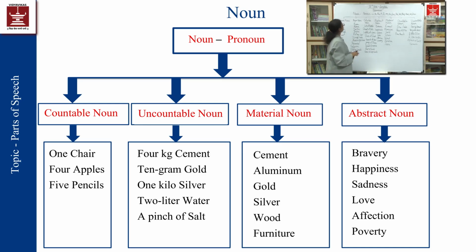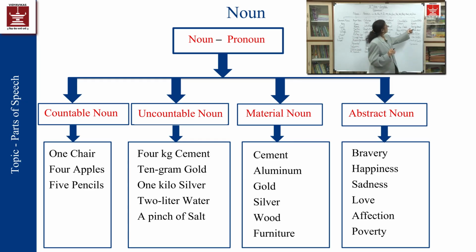So in this way, we have seen all kinds of nouns, such as common noun. Under common noun comes countable and uncountable noun. The nouns which can be counted, such as apples, mangoes, onions, potatoes, chairs, tables, the things which can be counted will be called as countable nouns. Those come under the common noun, and uncountable also. Uncountable where we can't count it, but we have to take the help of measurements.